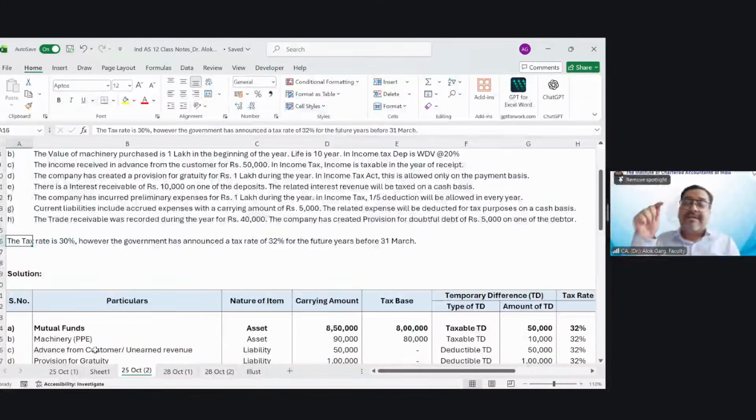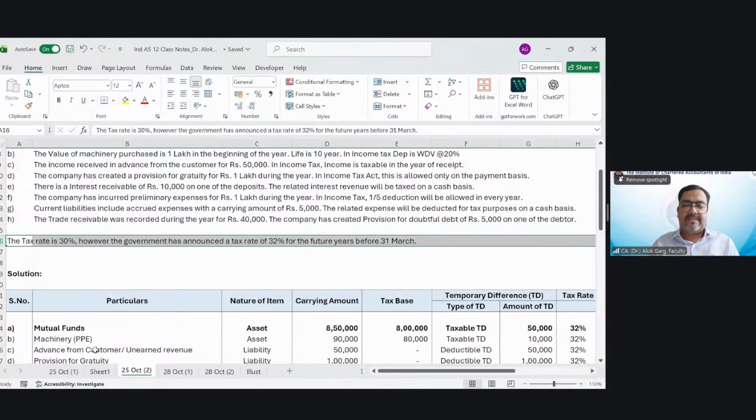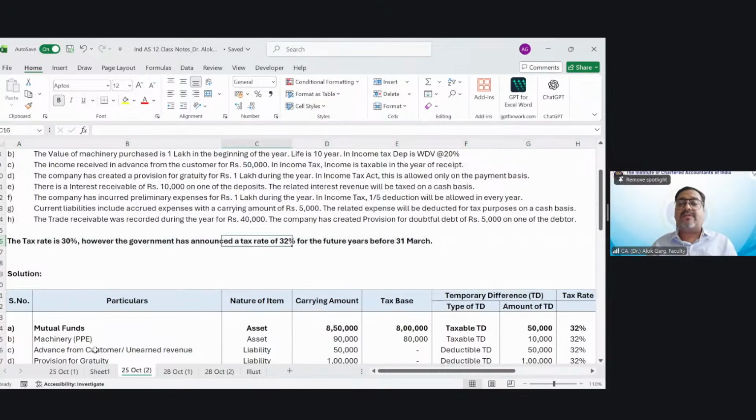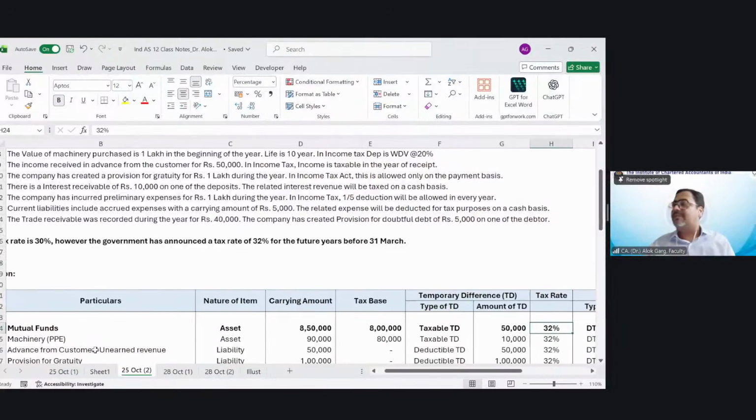But it has to be enacted on or before reporting date.